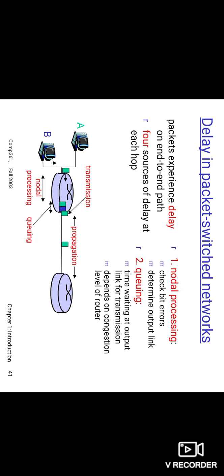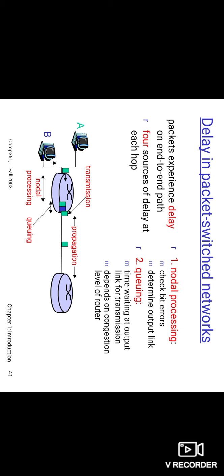The packet experiences a queuing delay when it waits to be transmitted onto the link. The length of the queuing delay of a specific packet will depend on the number of earlier arriving packets that are queued and waiting for transmission across the link.